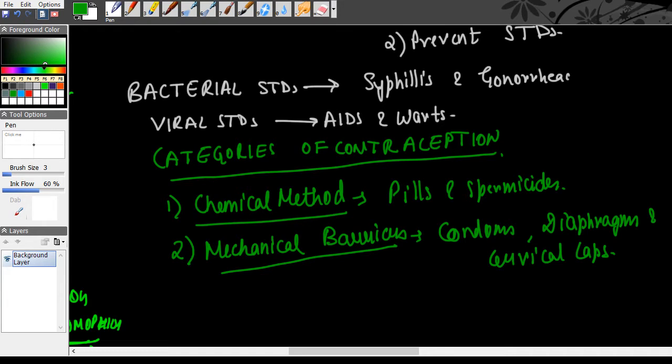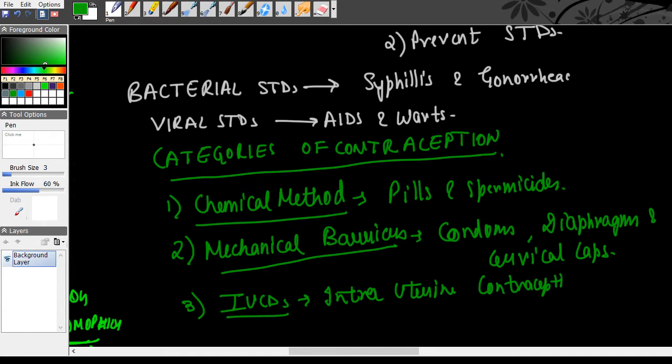Third, after mechanical method comes your IUCDs, and IUCDs stand for intrauterine contraceptive devices. Basically here you have to talk about the loop and copper T.